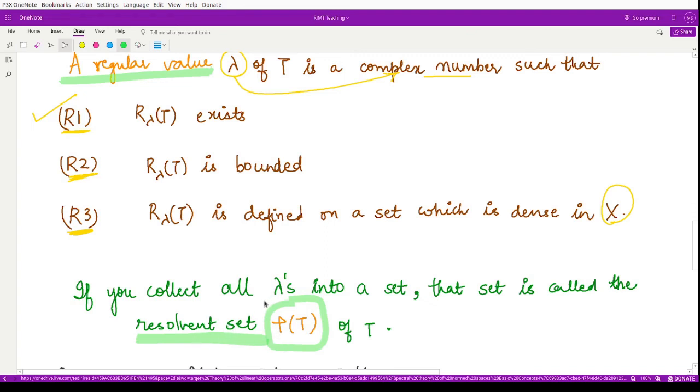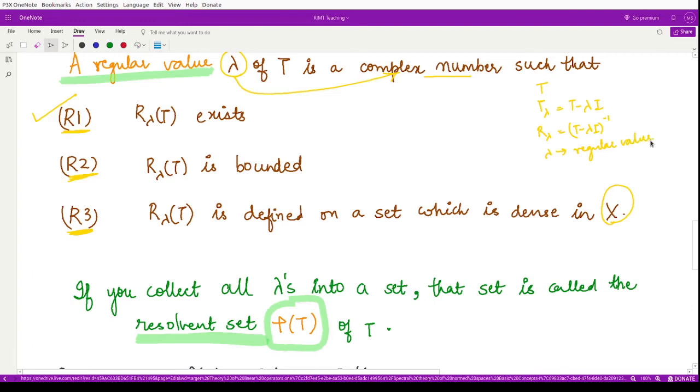So until now, for the operator T, we firstly have defined T lambda, which is nothing but T minus lambda I. Then we have defined R lambda, which is the inverse of this, T minus lambda I inverse. And then corresponding to this lambda, we have defined the regular value.